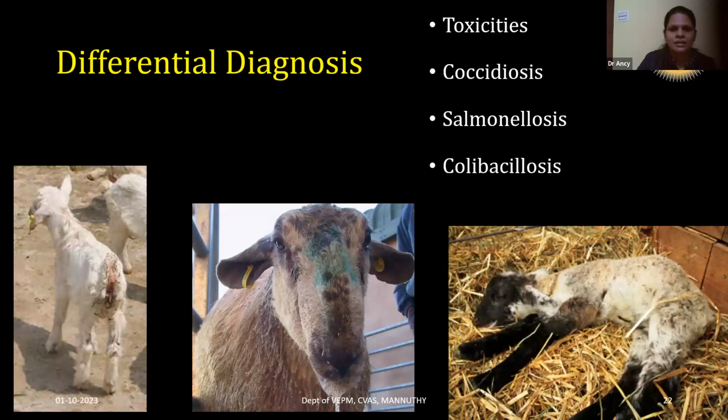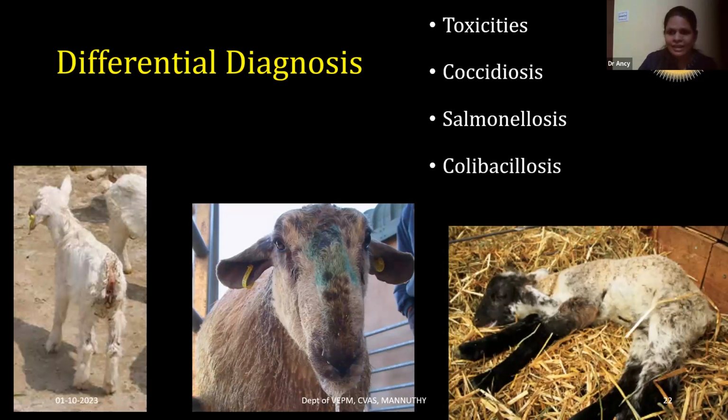Differential diagnosis. The main diseases from which endotoxemia should be differentiated are the toxicities. Because of the sudden death and salivation in the mouth, it should be differentially diagnosed from toxicities like plant toxicities or chemical toxicities. In plant or chemical toxicities, there will be postmortem changes in the stomach. But in the case of endotoxemia, the rumen and reticulum will be normal and there will be changes in the intestines. So based on that, you can differentiate.